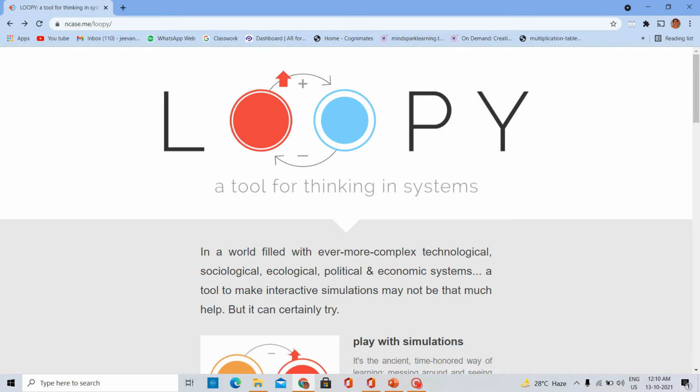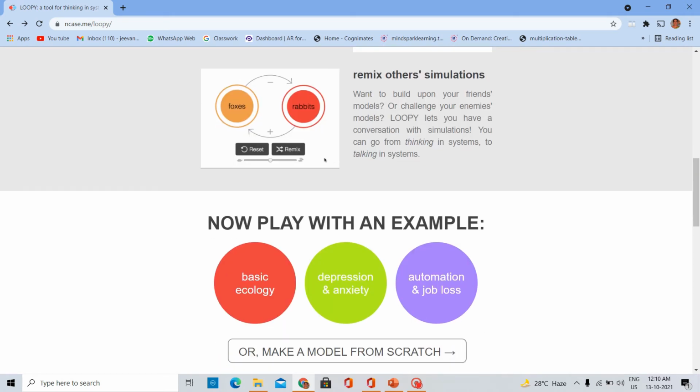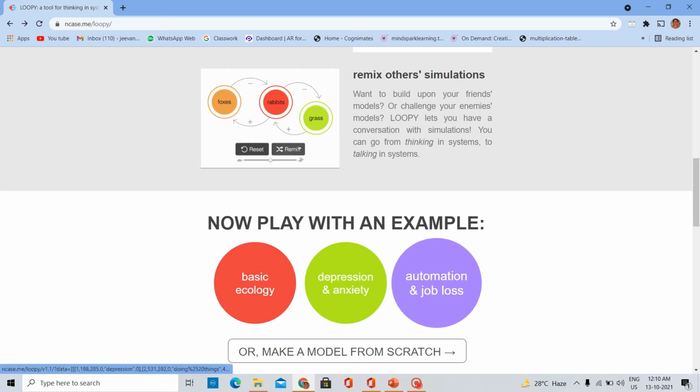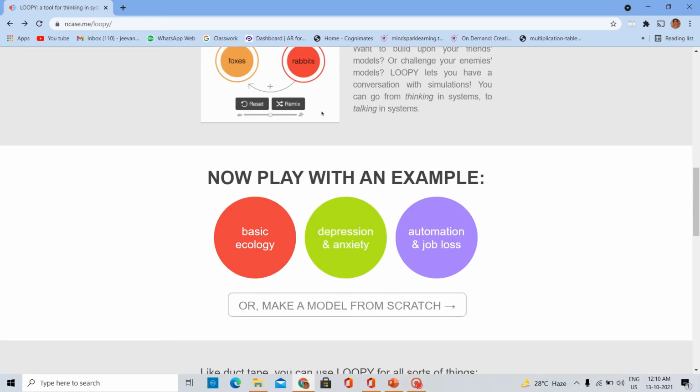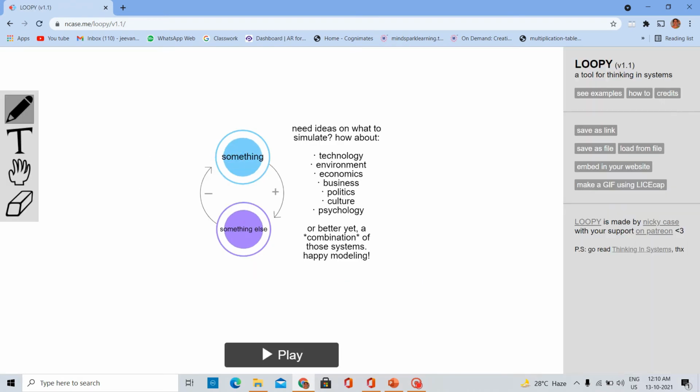When you click on the link, it will be redirected to this page, that is Loopy, a tool for thinking in systems. There are various examples which explain various system maps: basic ecology, depression and anxiety, automation and job loss. So we'll start with a new one, that is, make a model from scratch. Click on make a model from scratch. After clicking it, this page will be displayed on the screen.